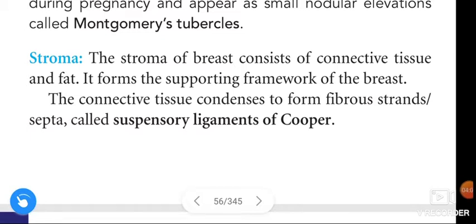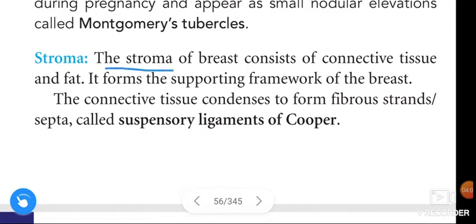Next part of the structure is stroma. The stroma of the breast consists of connective tissue and fat. It forms the supporting framework of the breast.